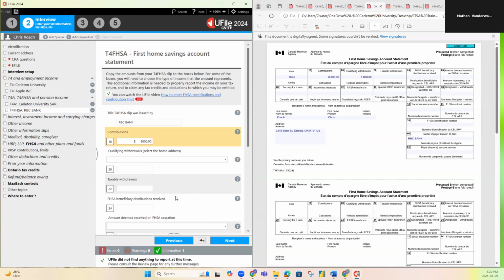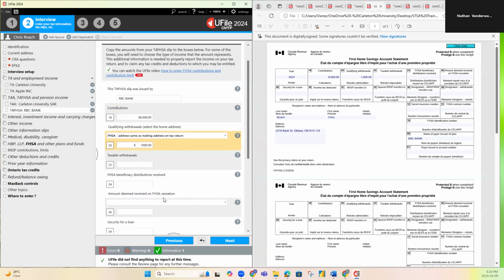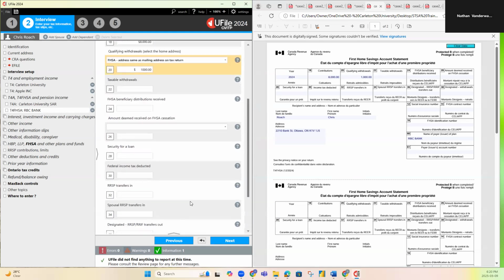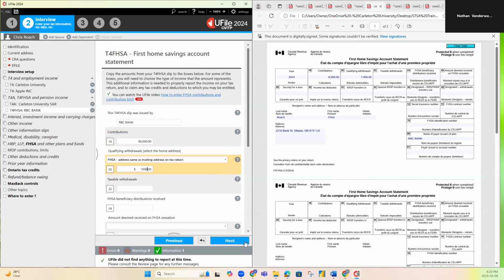Must be the Apple money. Anyways, qualifying withdrawals here. Same as mailing address. And then we're going to put $1,000. And that is it for inputting a T4 FHSA. Not too bad.